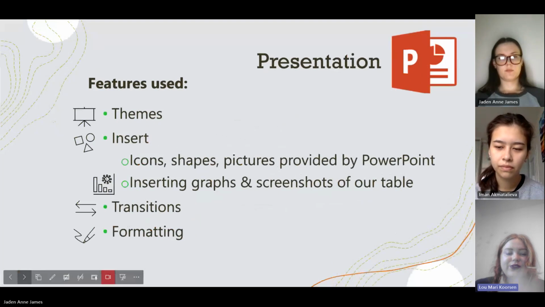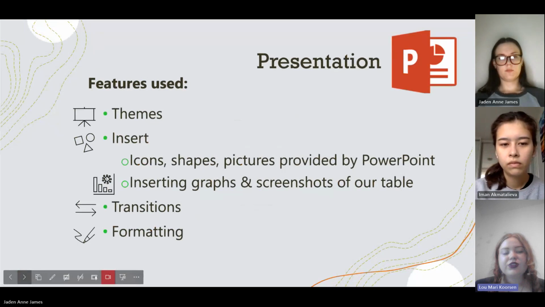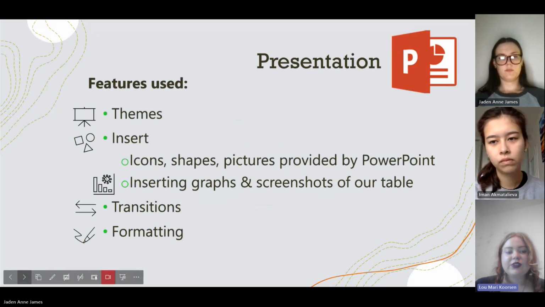And then moving on to the presentation, the features we used for the presentation were all provided by PowerPoint itself. So we made use of themes and we inserted icons, shapes, pictures. We inserted graphs and screenshots of our tables. We made use of transitions, and then we made use of the natural formatting it came with.